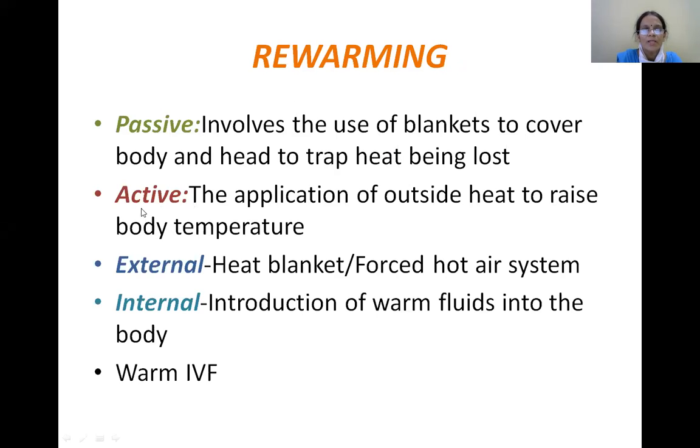And the other one, active rewarming, involves external as well as internal methods. Here, active means the application of outside heat to raise the body temperature. The external method is by heat blanket or forced hot air system. Blankets or hot air have to be provided to the patient. The internal method is by introduction of warm fluids into the body. Warm intravenous fluids (IVF) have to be administered to the subject.